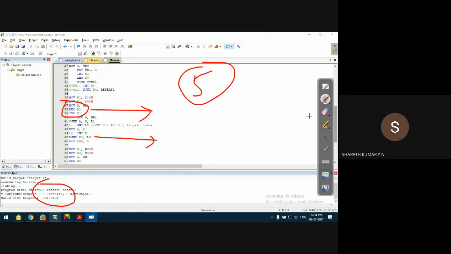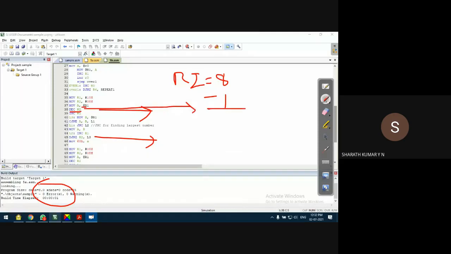Okay, I'll explain why I'm decrementing R2 twice. Let's observe this. At this point, R2, if I decrement. Initially R2 content is 8. I'll decrement by 1, so at this point in time it becomes 7.